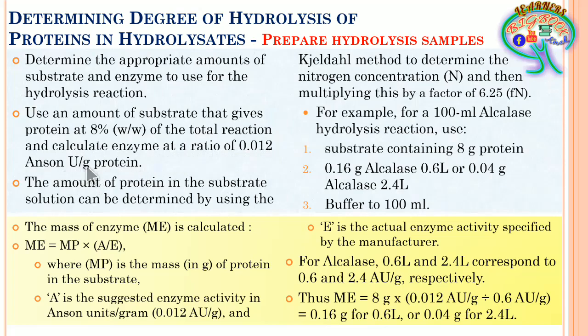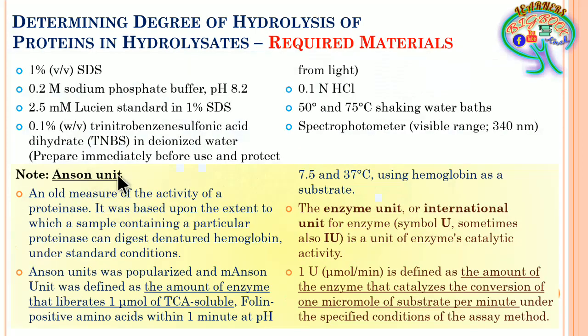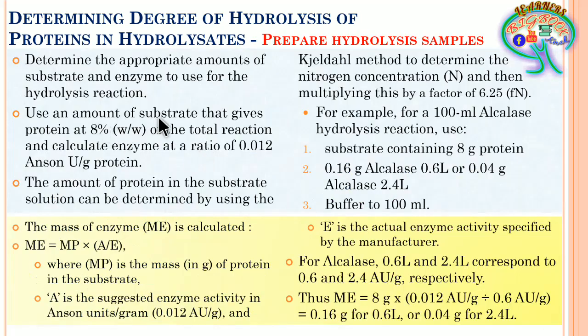So here we have already seen this. When you consider a substrate containing 8% protein, if you take 100 grams of the substrate, then it should have 8% protein. That particular presence of protein in the substrate can be determined by using the Kjeldahl method, where the calculation is done with the help of determining the nitrogen concentration.